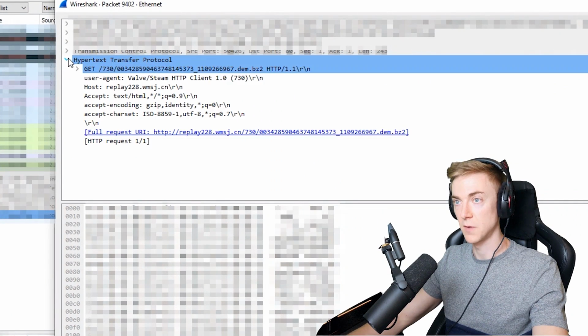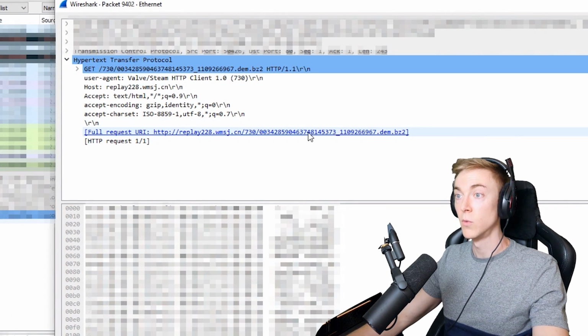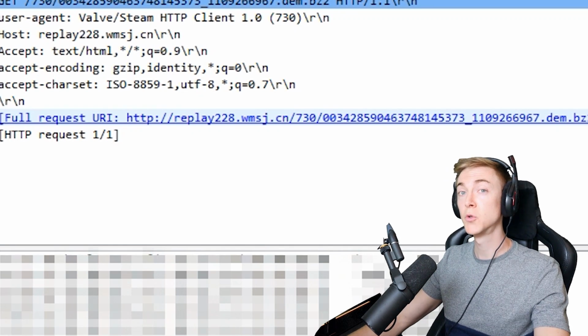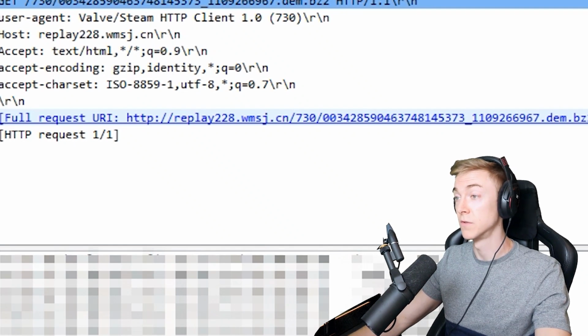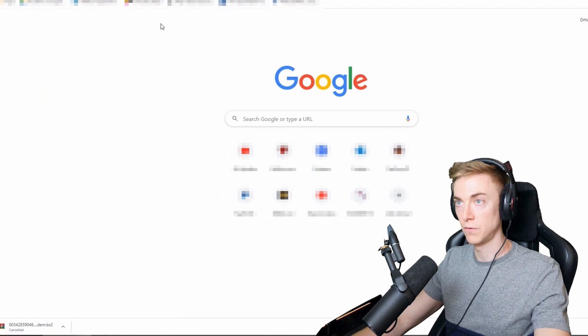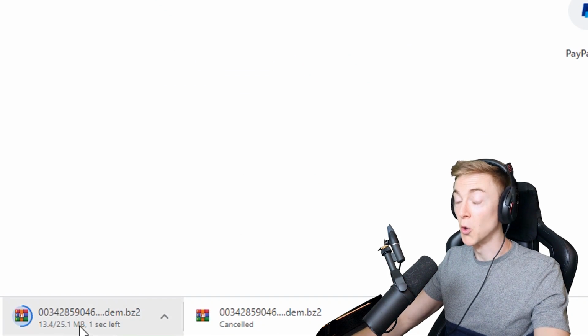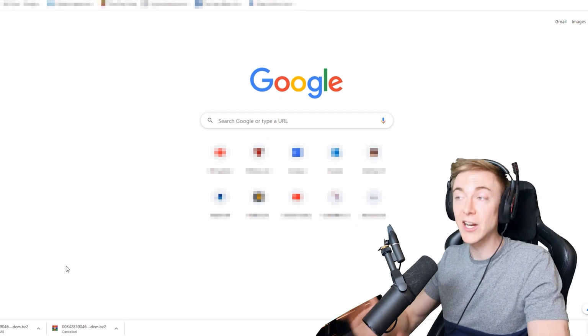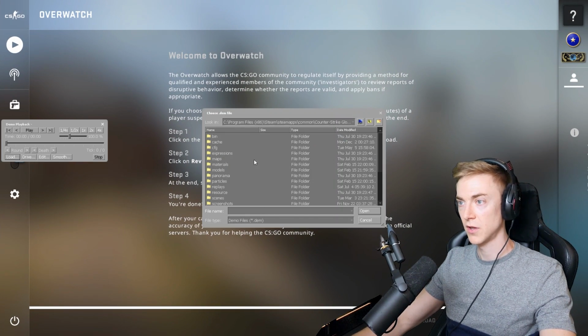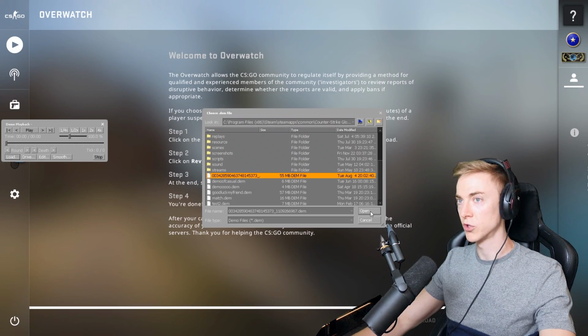So if we open up the hypertext transfer protocol right here, we can literally see the direct link to the actual Overwatch demo that we are about to view. And then if we copy this URL over to our browser, boom, it starts downloading the actual demo from the game. I'm not entirely sure if we load the demo that we will lose our Overwatch case. I don't think so, but let's take a look.